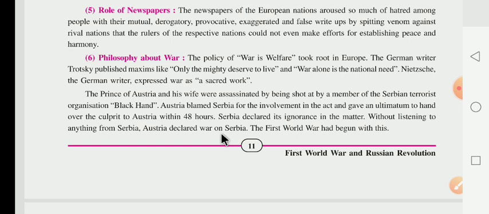And this kind of activity was done by a terrorist organization, and the name of the terrorist organization is the Black Hand. That's why this was one kind of emergency reason: the Prince of Austria and his wife were shot by the Serbian terrorist organization, and that's why Austria declared war against Serbia, and the First World War began with this.